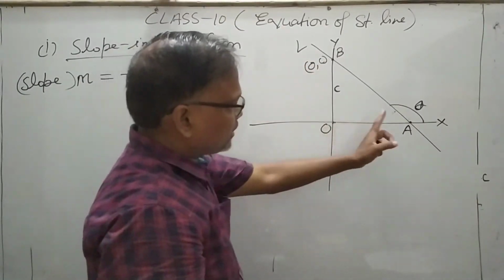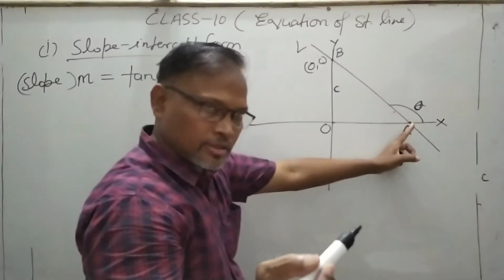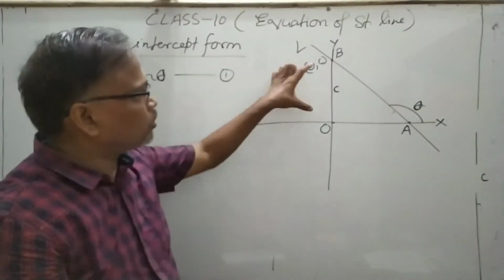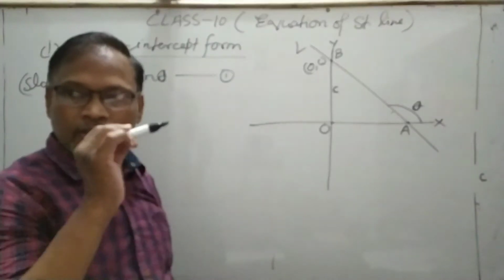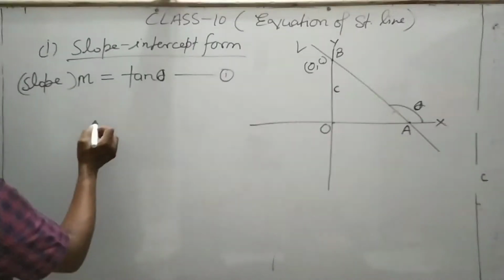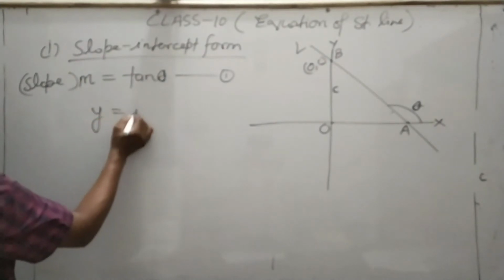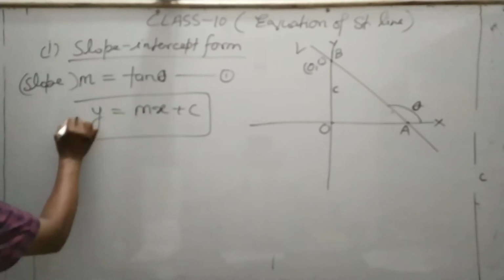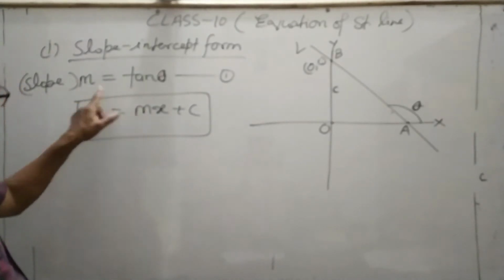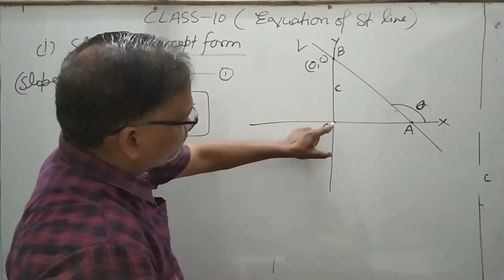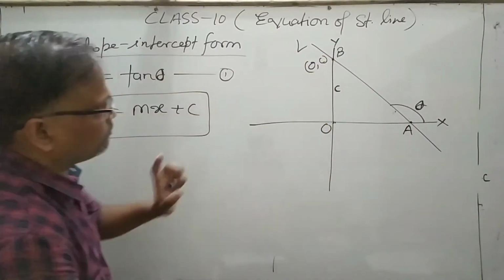Similarly, what will we call the point from the origin to here? The x-intercept. In this equation of line, I will tell you about the y-intercept. Here the y-intercept is used. So this is about slope and intercept, and the equation is y is equal to mx plus c. This is the slope intercept form. M means tan theta, meaning slope. C means the distance from the origin to this point, meaning y-intercept.